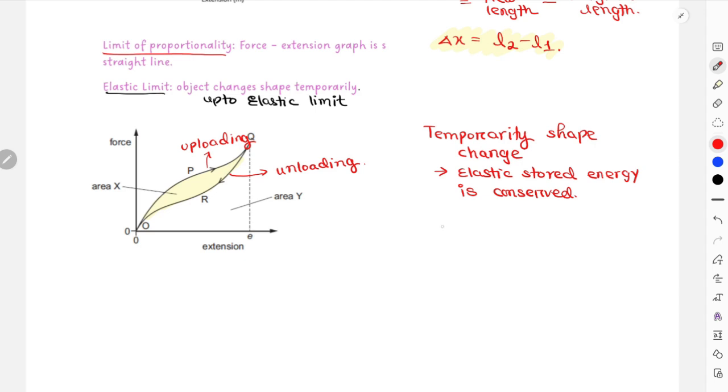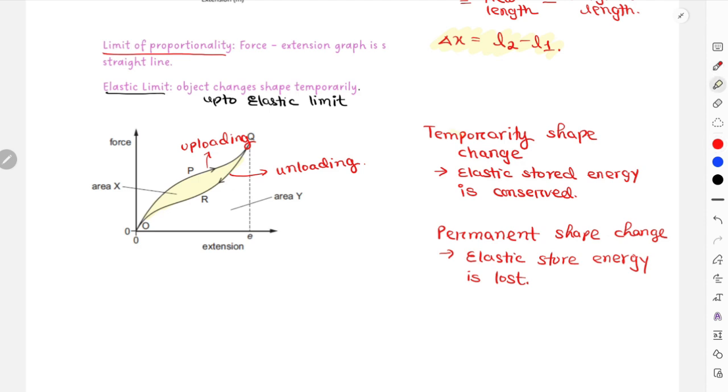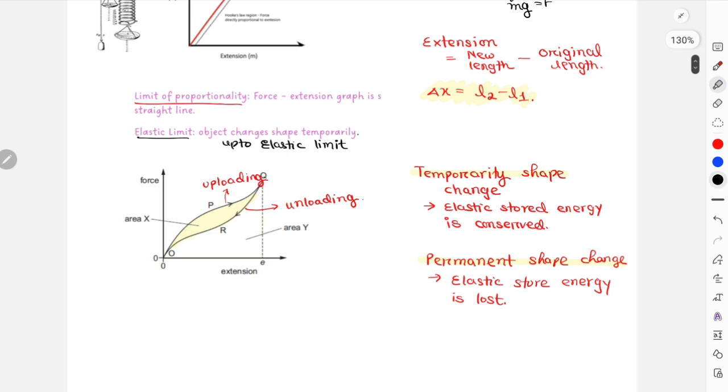And if an object changes its shape permanently, this indicates that the elastic stored energy is lost. It was not conserved, this time it got lost to the surroundings. So these are again two very important points for your sections over here.